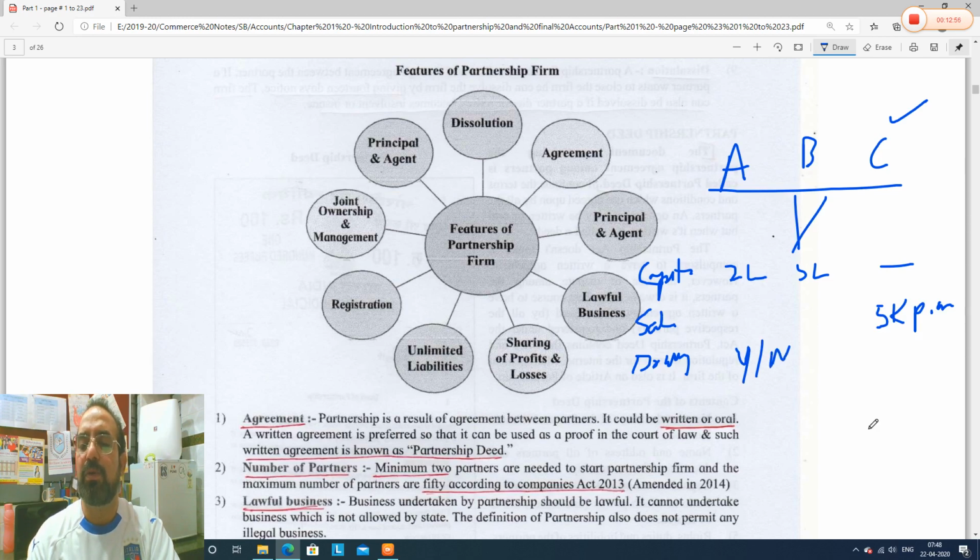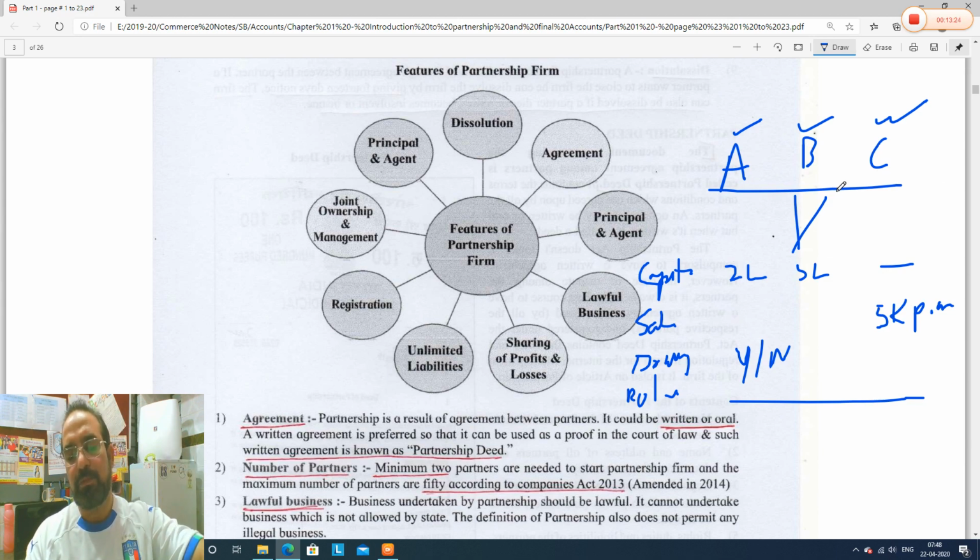So there are a number of things on which the partners will agree before starting the business. Without giving any thought process, you cannot start business like that, right or wrong? So they will agree on things, and on roles and responsibilities. Who will do what? On that also A, B and C might agree. So agreeing on who will do what and all the important things, that is called agreement.